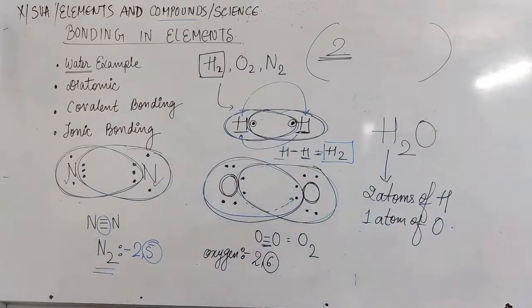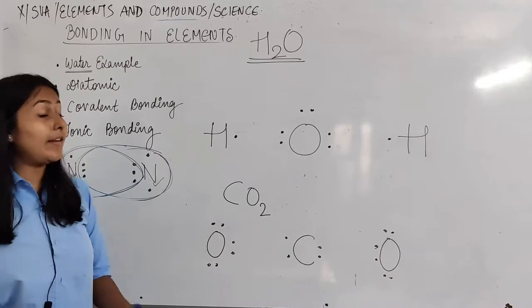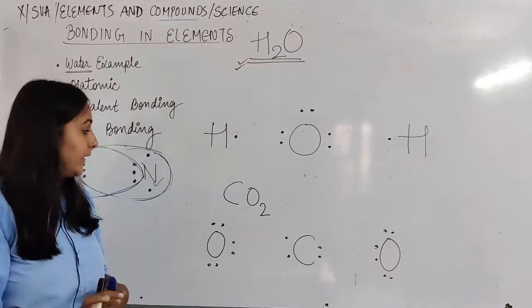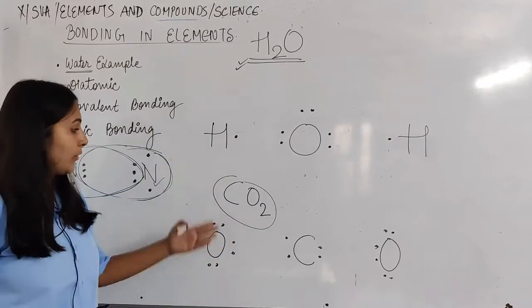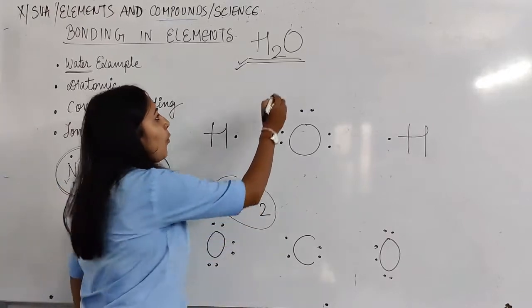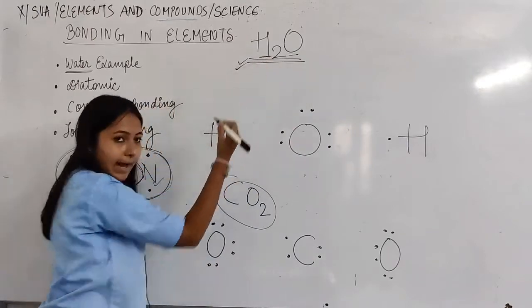Okay. Example of different kinds of compounds we generally use in our day-to-day life. For example, H2O, how H2O combines together, and we'll take another example also, CO2 carbon dioxide, how this actually forms. So basically H2O, so one atom of oxygen with the help of two atoms of hydrogen, right?